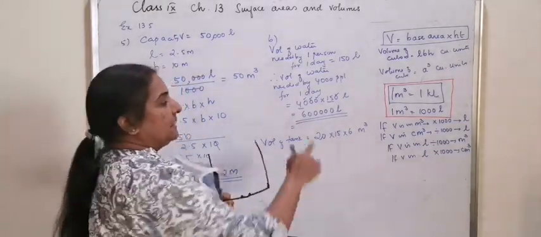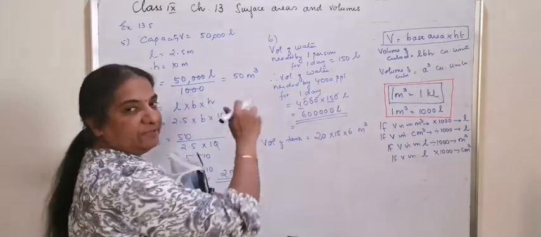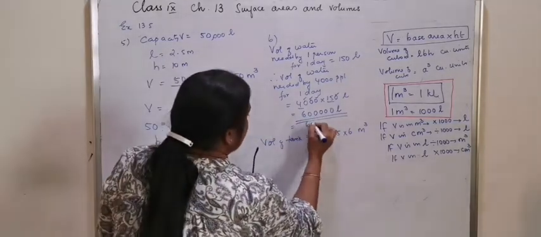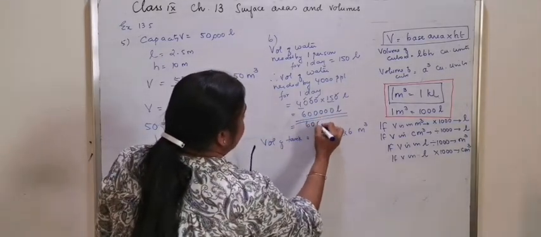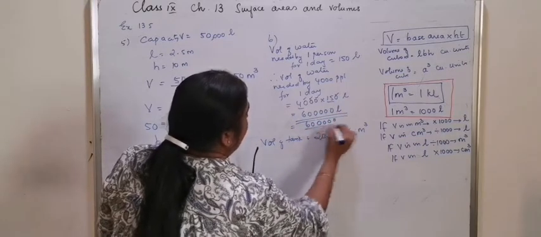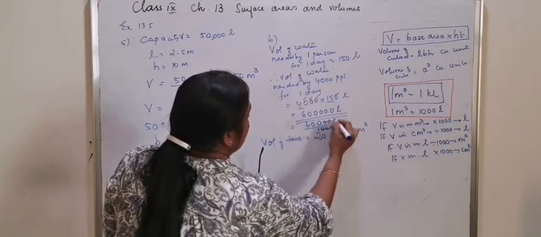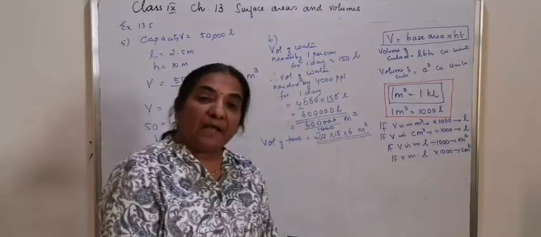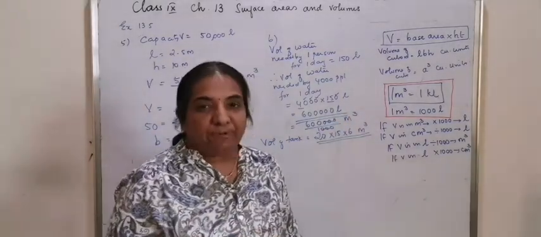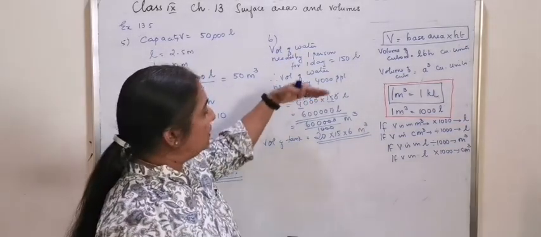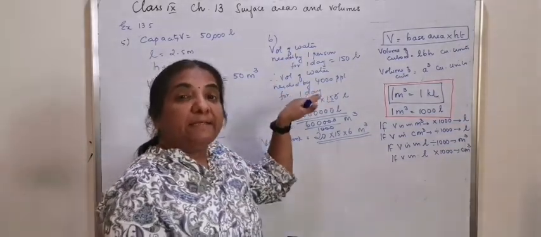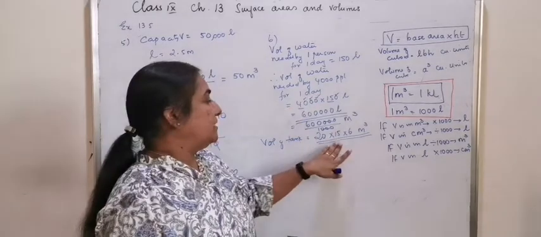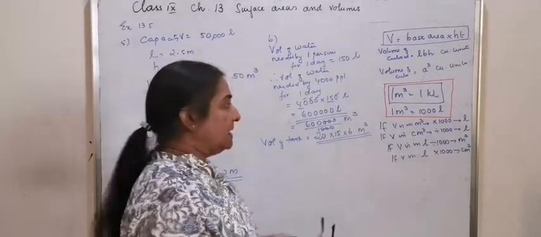How do you convert liters into meter cube? Like here, divide by 1000. That means 600 meter cube. What you have to find out is the number of days all these 4,000 people can utilize the water which is collected in this tank.